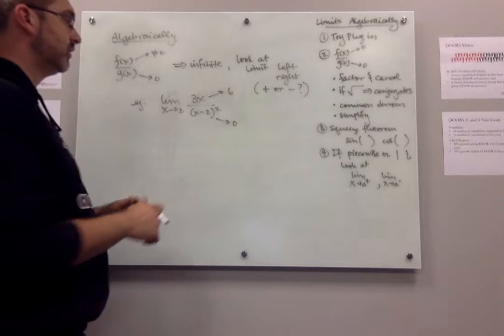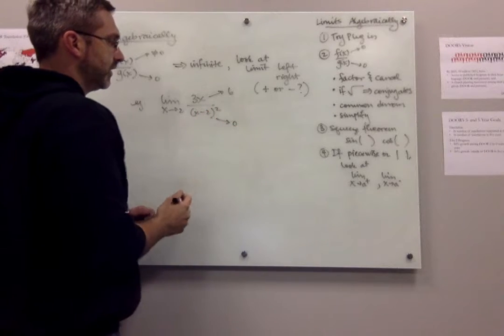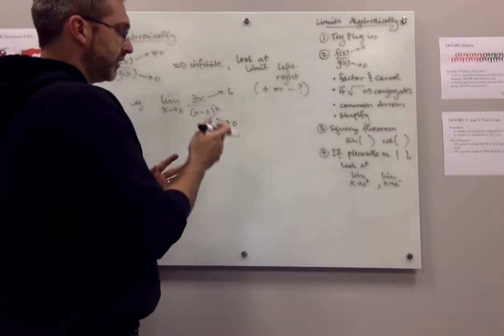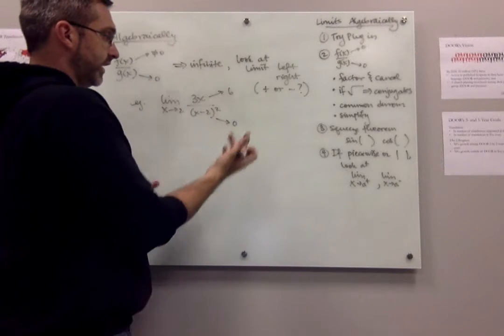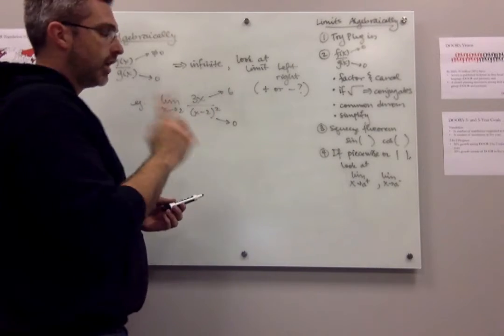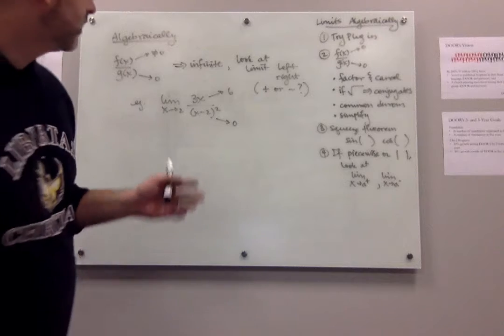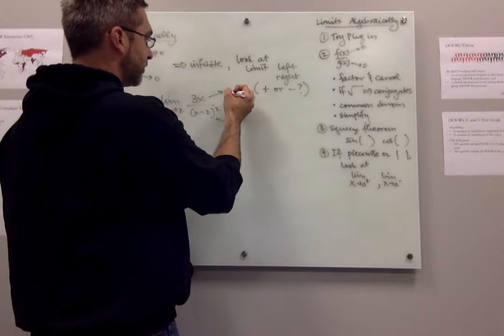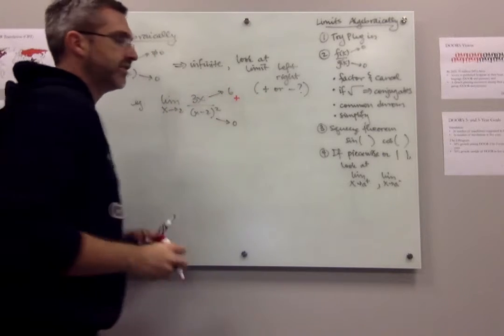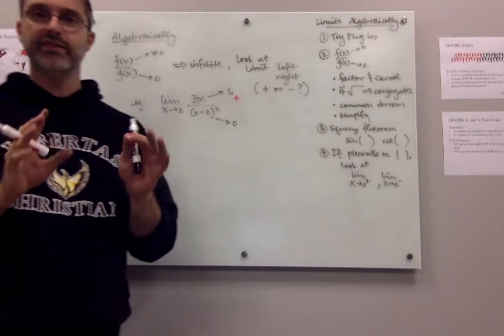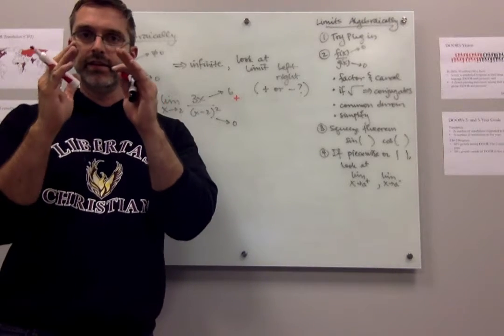X minus 2 is going to 0, and when I square it, it's going to 0. So the top is going to 6, the bottom is going to 0, so I know it's infinite. But I'll also notice something else. The limit on top is approaching 6, a positive number, so the top is a positive number as we're coming in to 2.